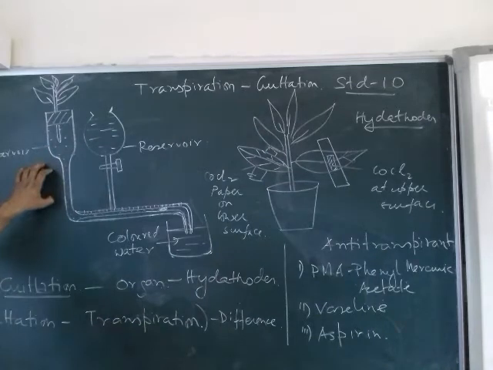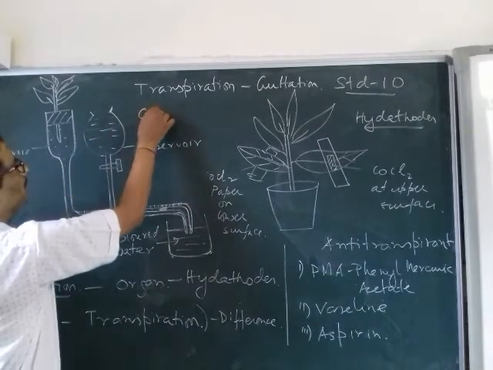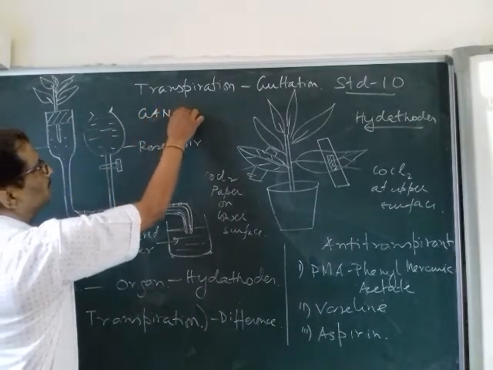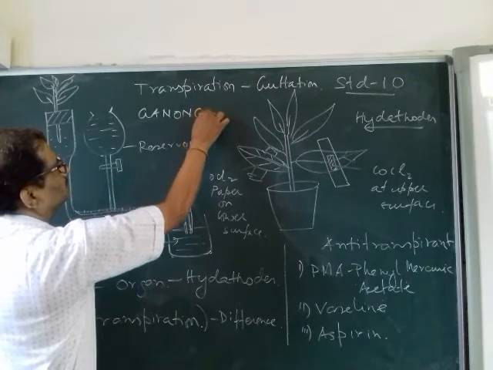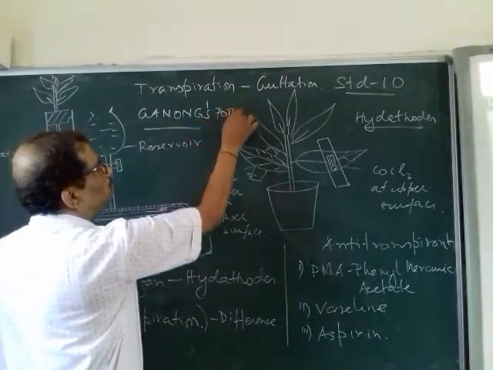Now the next thing that we are going to study is the potometer. This potometer is called Ganong's potometer. What is a potometer?